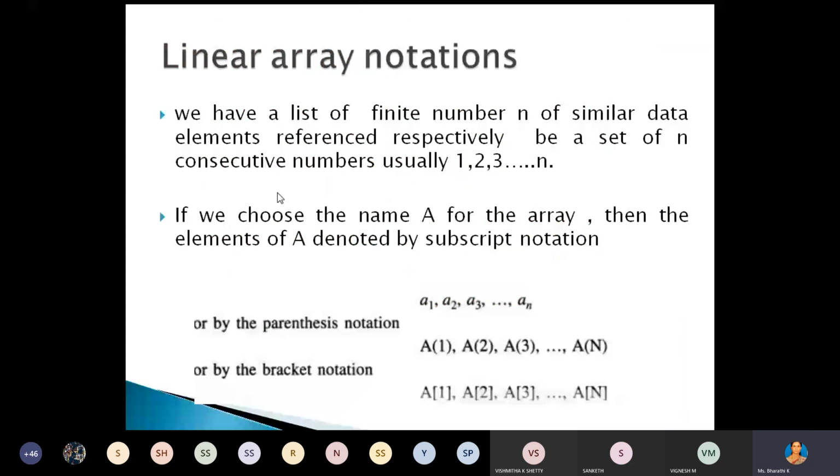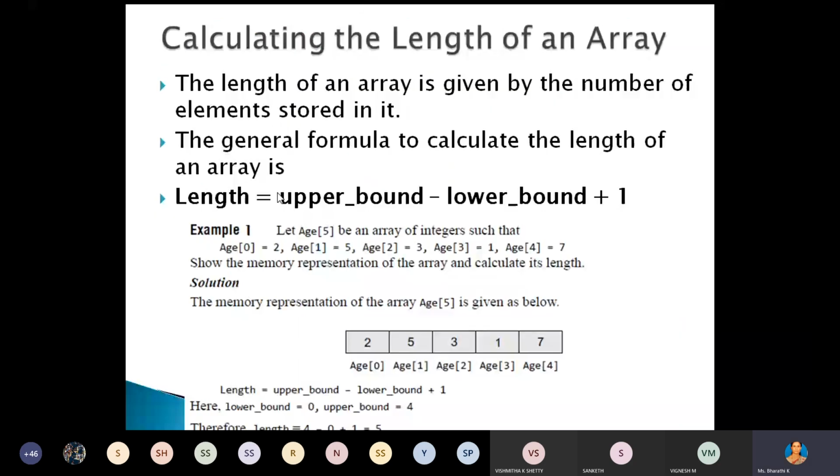So now, which page is visible? Calculating the length of an array. That page is visible, right? You understood this? How to calculate the length of the array? The formula is upper bound minus lower bound plus 1. In this example, the upper bound is 4, minus the lower bound, which is 0, plus 1. Here you will get the size or length of that particular array.